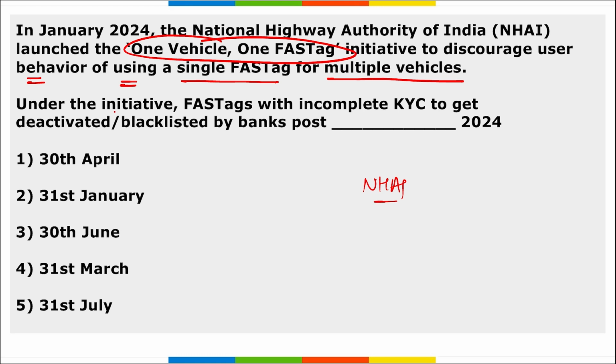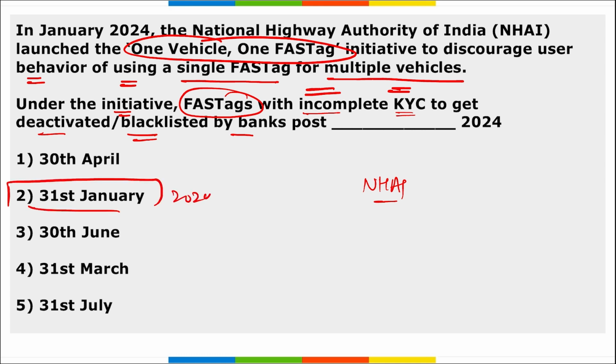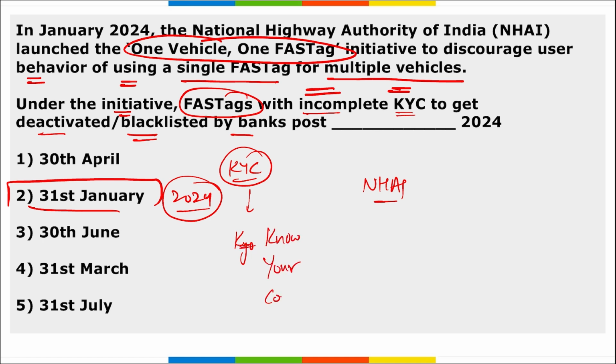Now the question asked here is that under this initiative, Fastags with incomplete KYC will be deactivated or blacklisted by banks post which date? So all the Fastags that have incomplete KYC will be deactivated and blacklisted by the banks post 31st of January 2024. All the Fastags that do not have their KYC done. And what is KYC? Know Your Customer. So if any Fastag has no KYC, that Fastag will be deactivated.